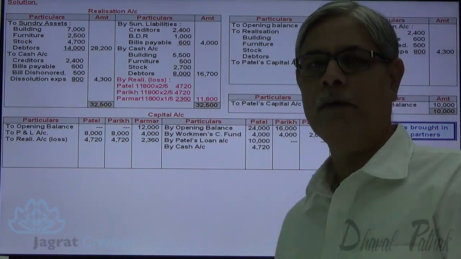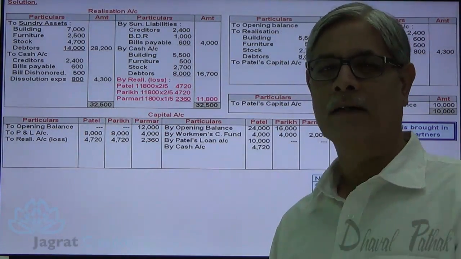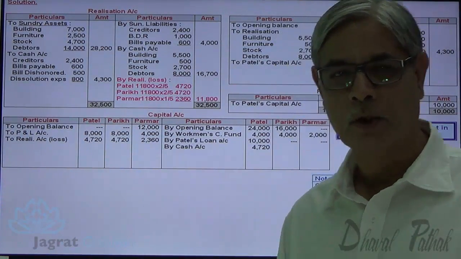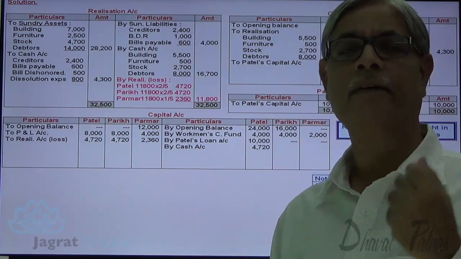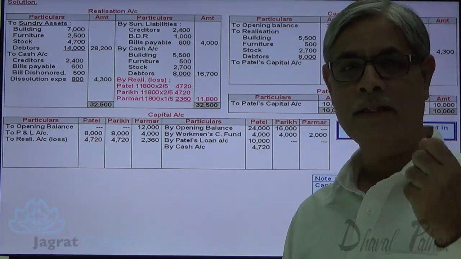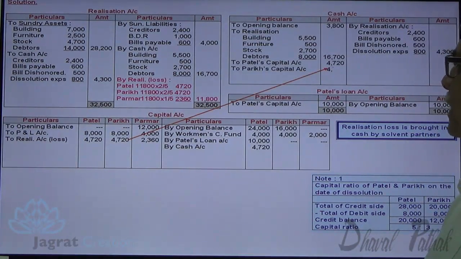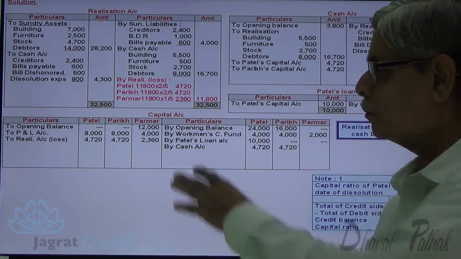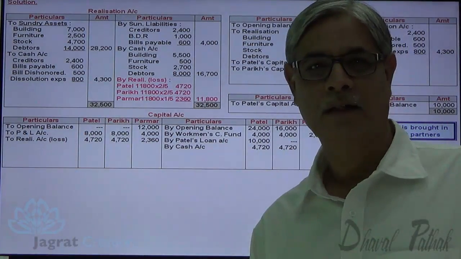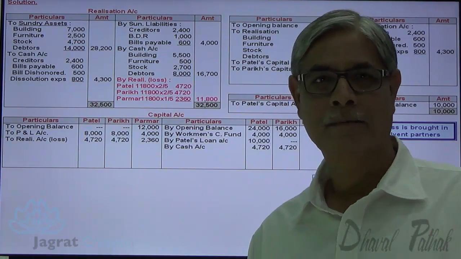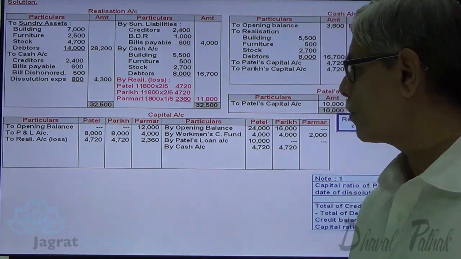Parikh is also a solvent partner. His share in realization loss is 4720. As per Gardner versus Murray, he is required to bring cash for realization loss. So he has to bring 4720. Entry for that is cash account debit to Parikh's capital account credit. Parmar is an insolvent partner. He can bring as much as he can because of his insolvency.